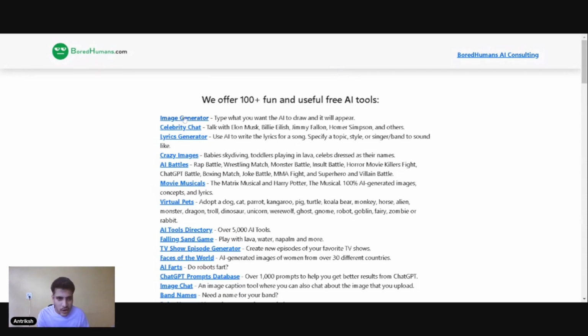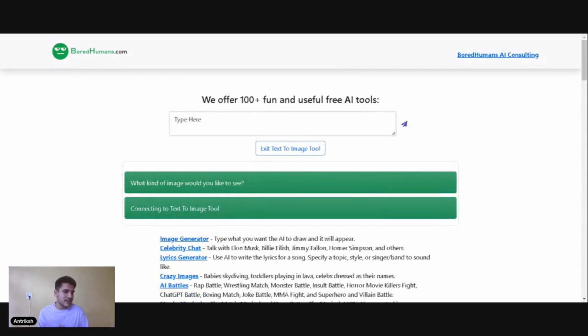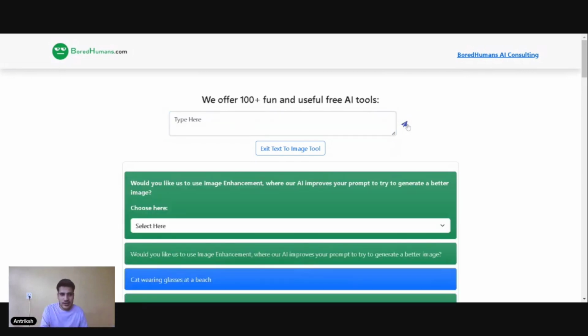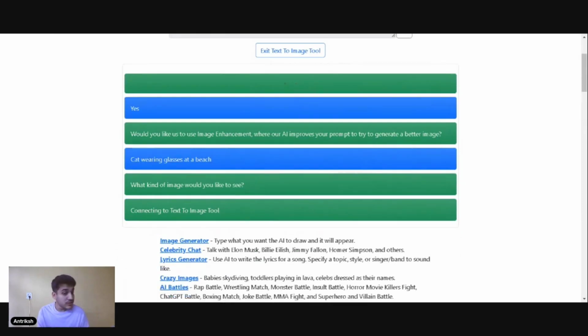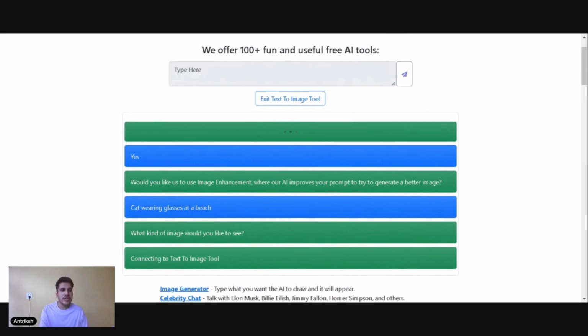You can find everything right here. So here's an image generator. Now, again, this is not one of the best, but the best thing about this website is that you get everything here. So if you have a cumulative task to do, this is the place to be. So if you write out, cat wearing glasses at a beach, and you just hit enter, it's going to ask, would you like us to use image enhancement? Of course, yeah. So they'll basically change our prompt a bit and try to keep the same thing, but add things to our prompt so that the image comes out clearer. So now this is where you can check out the image. Of course, it's going to take some time to load.